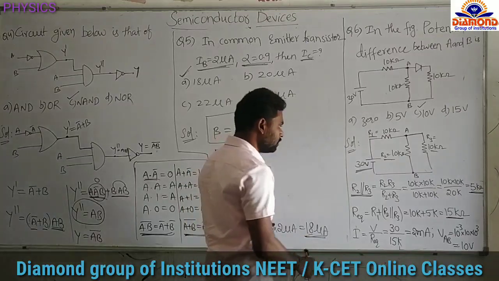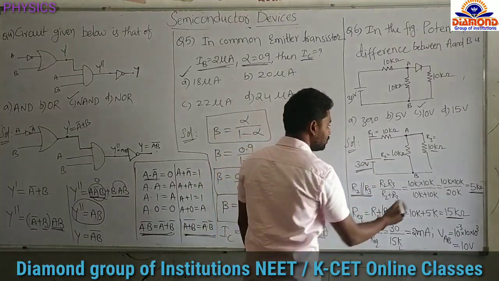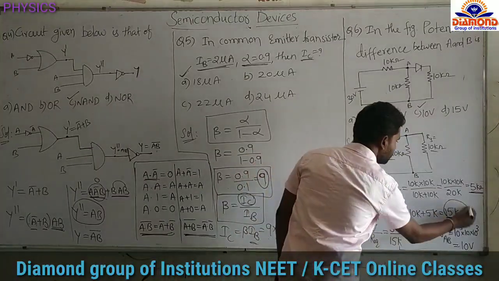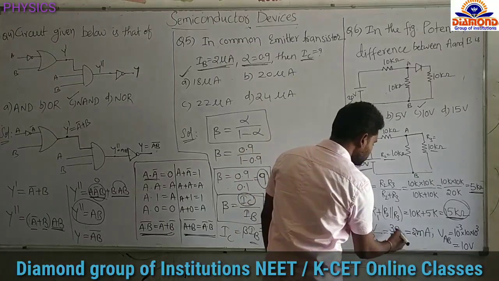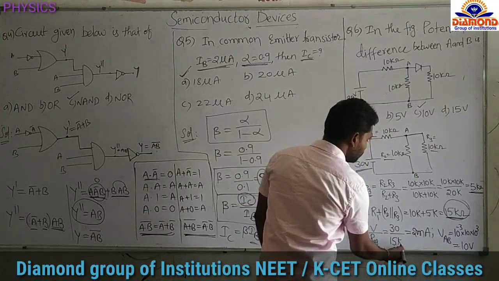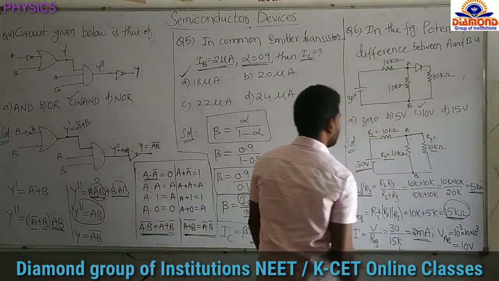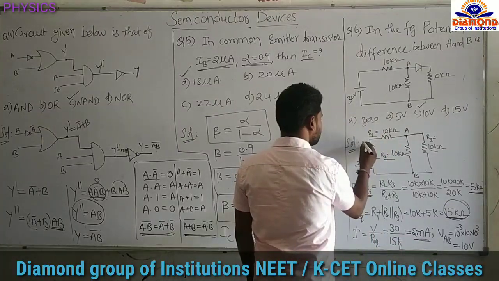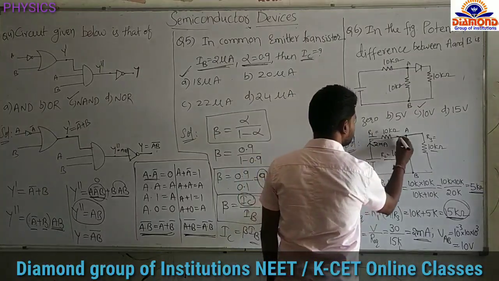Now current is equal to voltage upon total resistance. Voltage is 30 volt. Total resistance, how much did we get? 15 kilo ohms. Now 30 by 15 K. So 30 by 15 means 2, and kilo goes to the denominator, so kilo will become milli. So 2 milliamperes. Now the current flowing through this circuit is 2 milliamperes, and it is flowing through this one. This current is reaching here, 2.